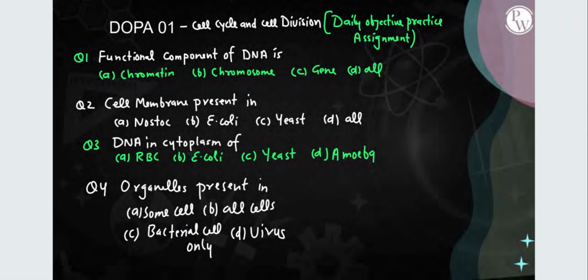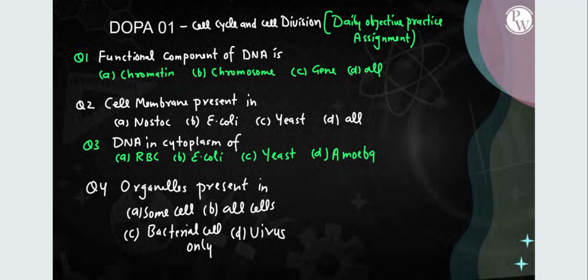All right, now these are a few questions from this DOPA, the daily objective practice assignment. Let's quickly solve these questions. Functional component of DNA is, again, the answer has to be gene. Second question, cell membrane is present in each and every cell. As we concluded in the beginning of the session, the cell membrane is present in each and every cell, so the answer has to be all.